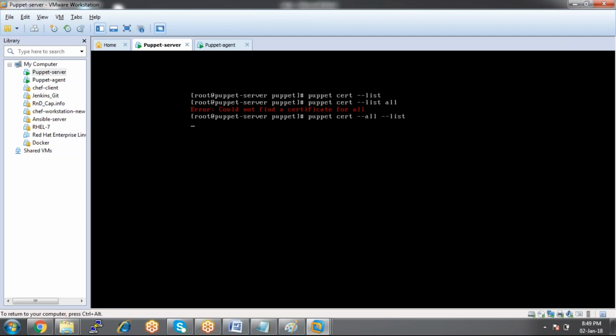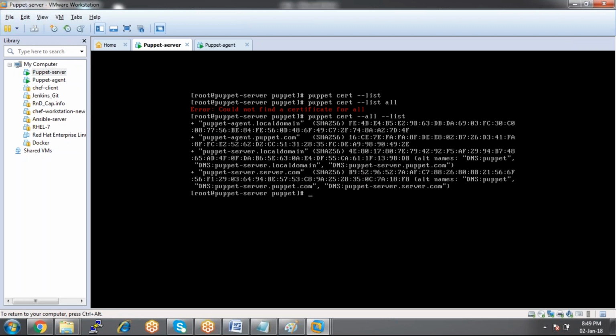Puppet cert --list, or puppet cert --all --list. So if you look here, what was our agent machine name? This is the agent machine name, puppet agent so and so, which is already signed.